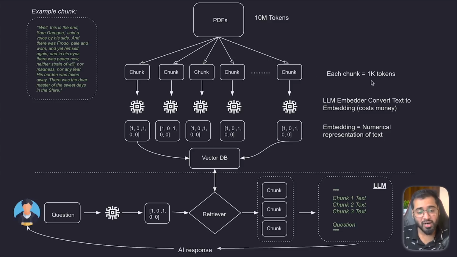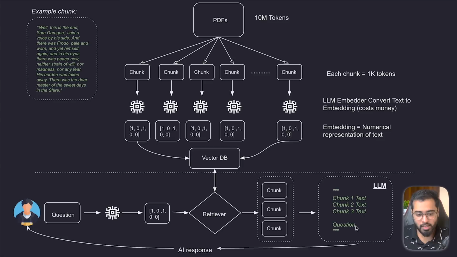So if each chunk is worth 1,000 tokens, then you can do some simple mathematics in your head and we can probably say that we now have 10,000 chunks, right? Because 10,000 chunks times 1,000 tokens each is going to be 1 million. Again, we're just chunking it because we cannot dump all these large files into ChatGPT. But if we make smaller chunks, then based on the user prompt, this component, the retriever, which we'll get to in a second, will query only those relevant chunks based on the user's prompt and then pass them to the model along with the user prompt, okay?